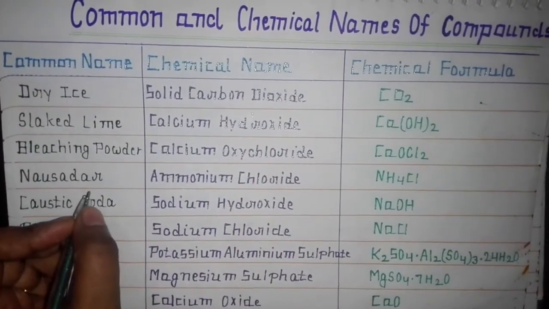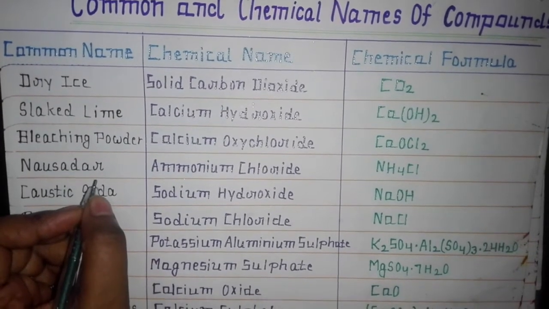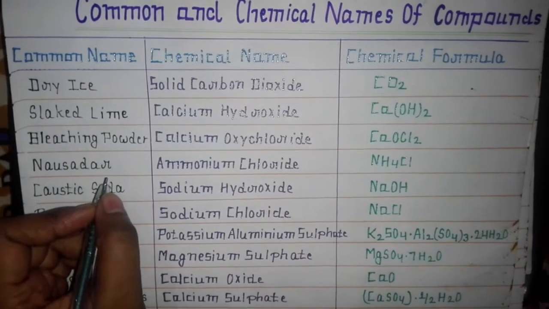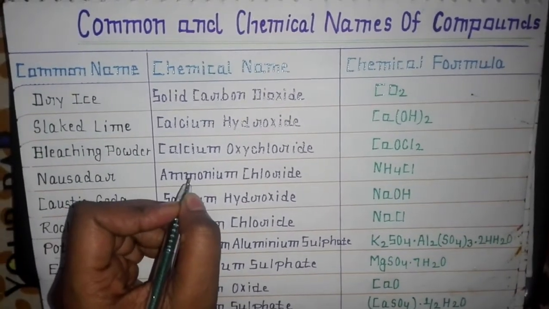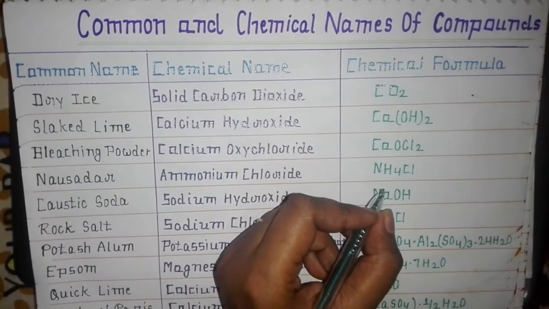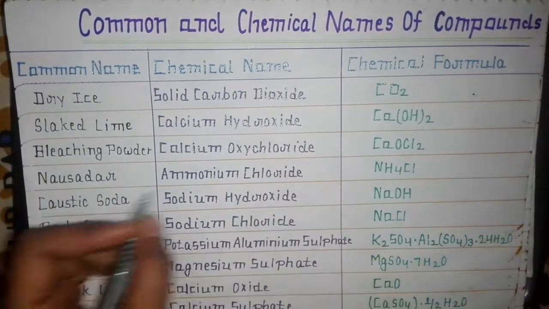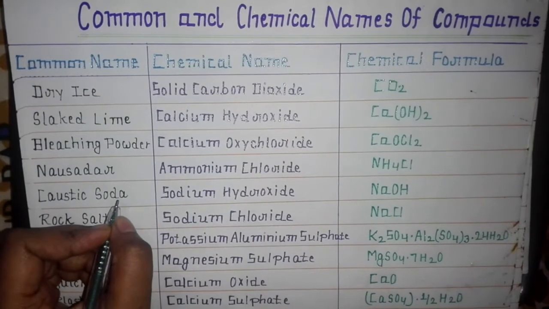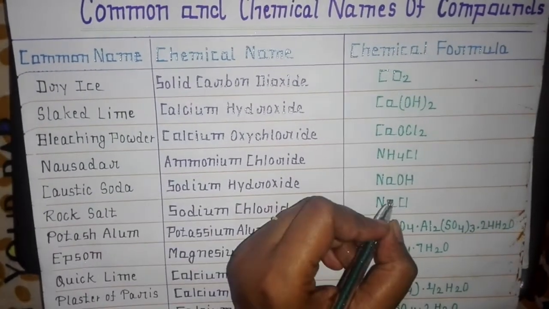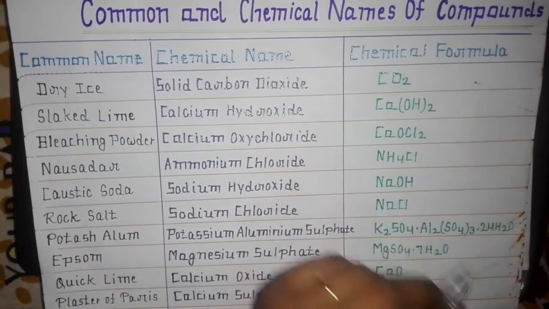Then Nausadar. It is a very common question and it has been asked many times in SSC examination as well as PSCs. Its chemical name is ammonium chloride and its chemical formula is NH4Cl. Next is caustic soda. Its chemical name is sodium hydroxide and its chemical formula is NaOH.